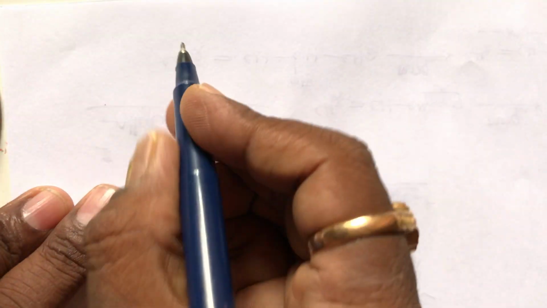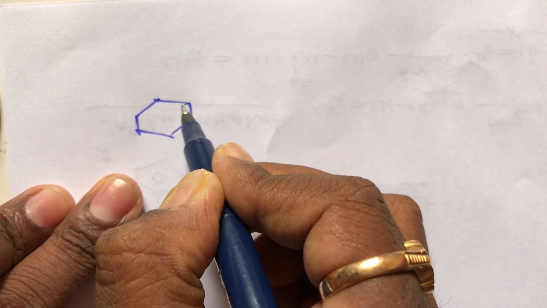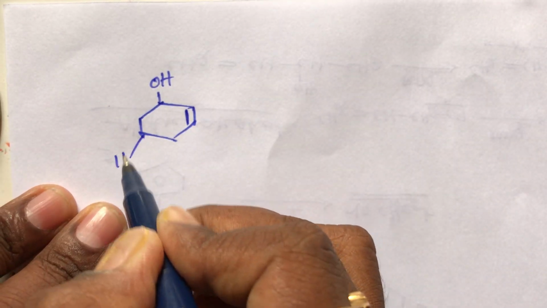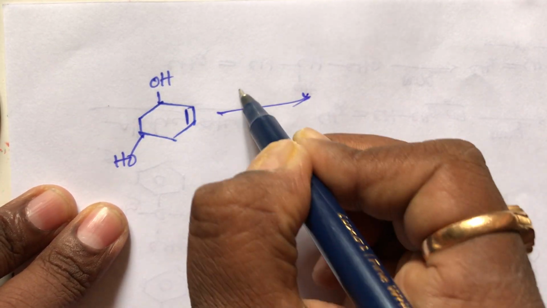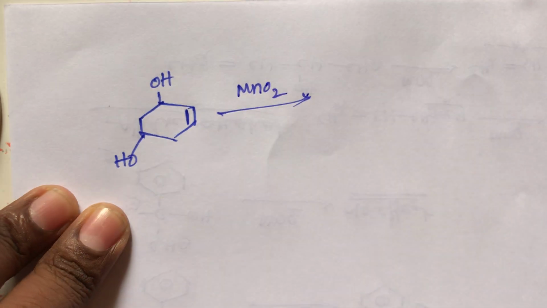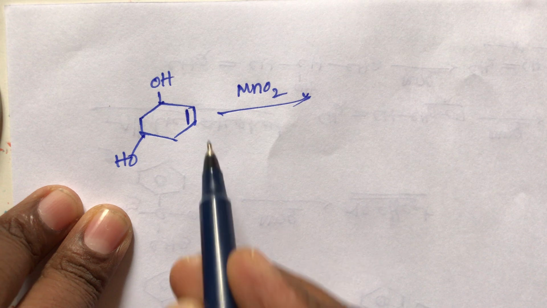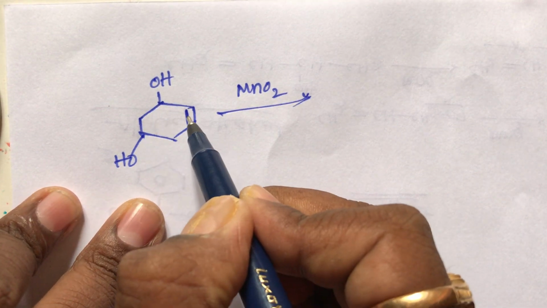If you take the example, this compound has one OH here, and here also one OH is there, alcohol. So what happens, that is MnO2. What is the role of MnO2, student? This oxidizes only benzylic or allylic alcohols. This cyclohexene compound, student, is an allylic compound.